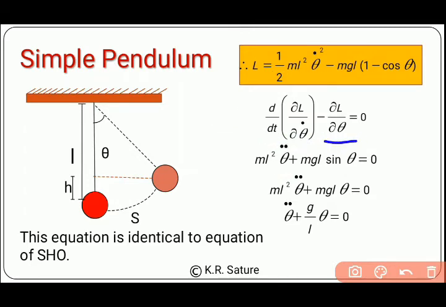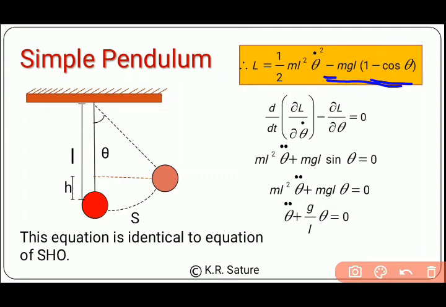Now the second term, that is d L by d theta. As you can see in our Lagrangian, the theta term comes here, that is mgl cos theta. The partial derivative of that will be minus mgl sin theta. Here again we have a negative sign, so when we multiply this inside, the negative will become plus, that will be mgl cos theta.